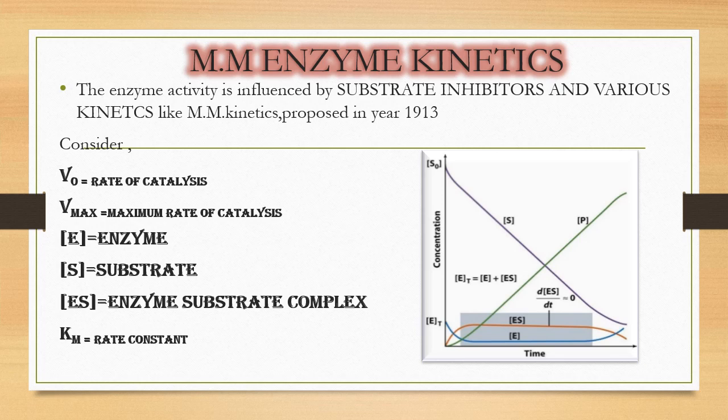At reaction time 0, the bound enzyme, that is the enzyme substrate complex, will be 0, and then they form a steady state, that is, the rate of formation and rate of dissociation will be equal. From this we know the rate of change of ES, d[ES]/dt, equals 0. Now we can consider an equation.